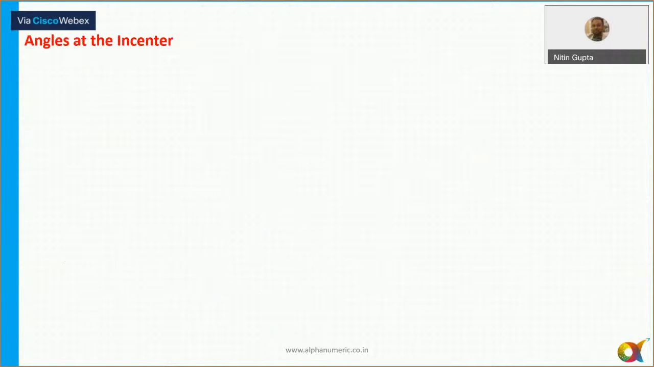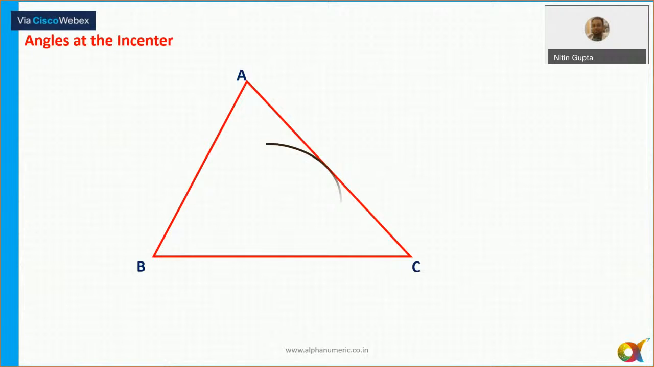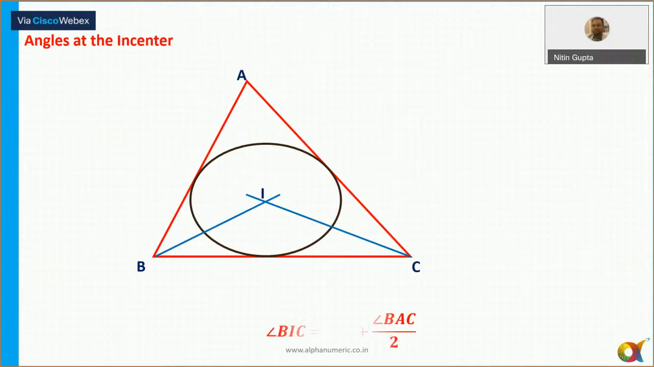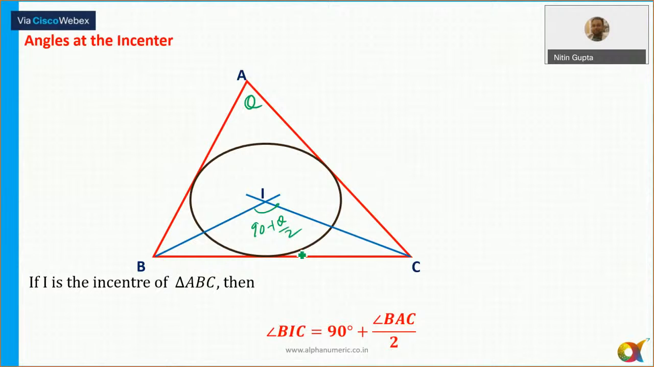Okay. Angles at the incenter. That is important. Angles at the incenter, is it 90 plus A by 2 or 90 minus A by 2? ऐसा ही कुछ होता है, बताओ क्या होता है? It is always 90 plus A by 2. So if this is theta, this angle is equal to 90 plus theta by 2. So the angle at the incenter is always equal to 90 plus theta by 2 here.